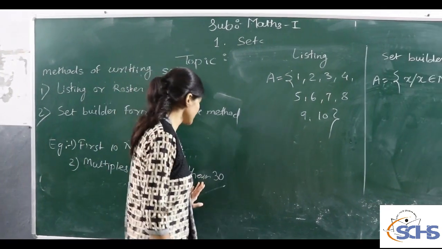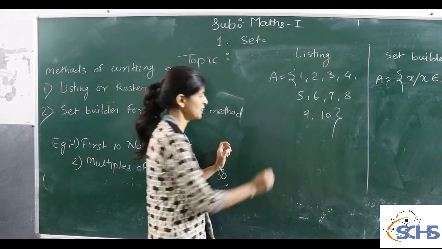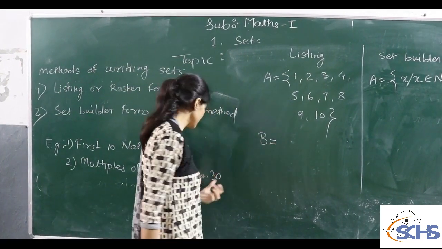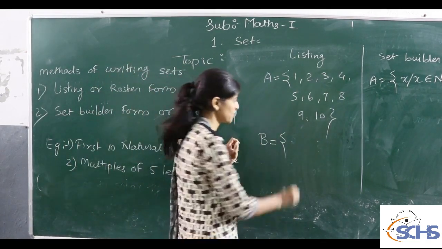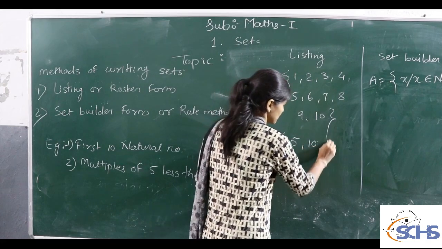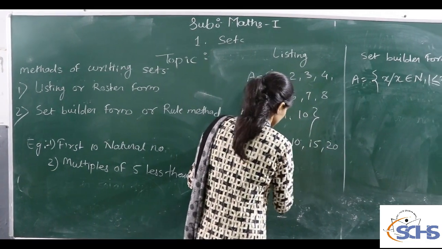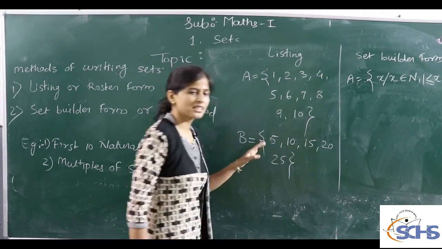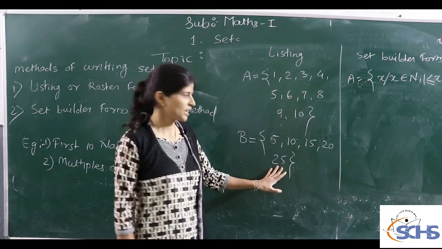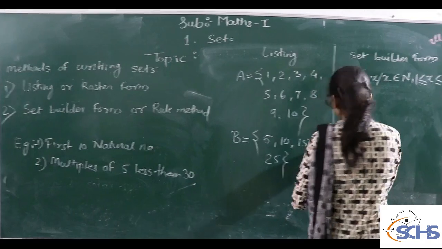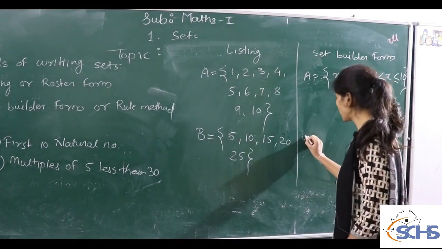So how do we write this set in the set listing method? Suppose we give the name of this set as B. How do we write multiples of 5 less than 30? In the listing method, we only write down the multiples of 5 less than 30, that is 25, and in set builder form we use a variable to write this set.